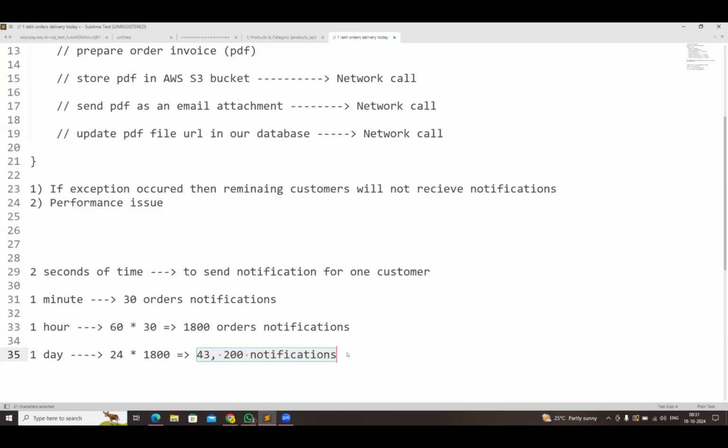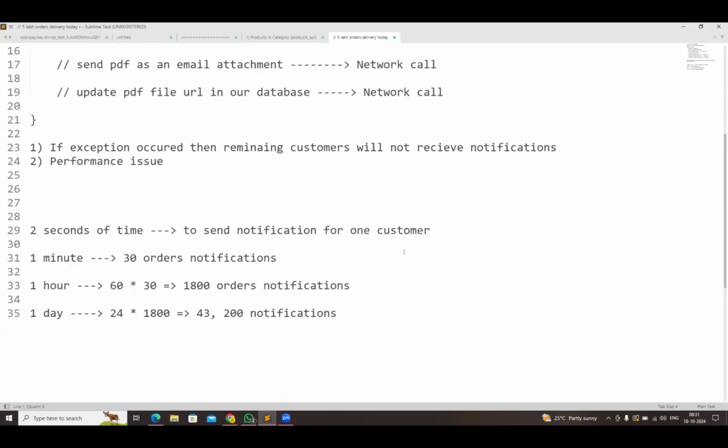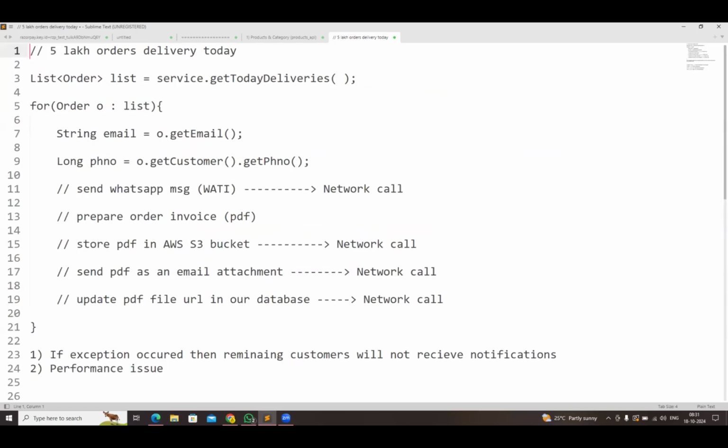Will not go today, sir. Will not go today, but the product is out for delivery. When will the notification go? Maybe tomorrow or day after tomorrow. Suppose yesterday Big Billion Day happened. Today we are having 5 lakh orders for delivery throughout India. Today 5 lakh orders are available in Amazon to deliver.